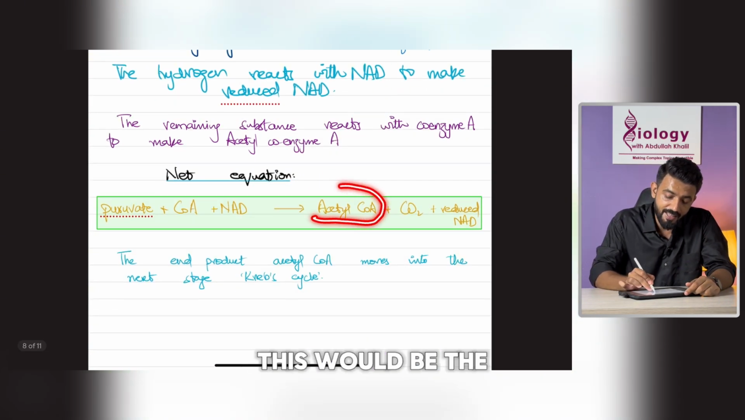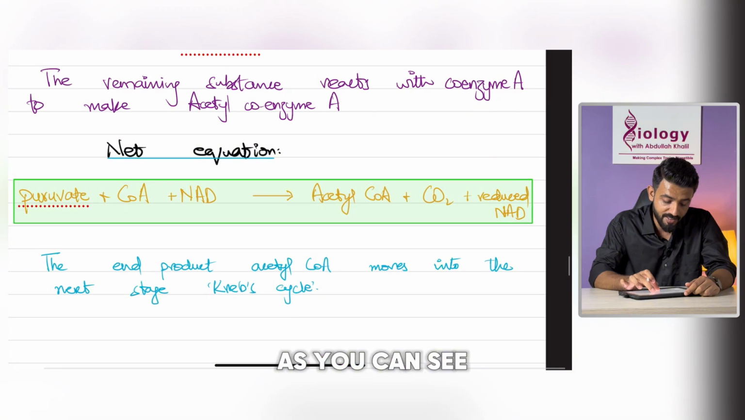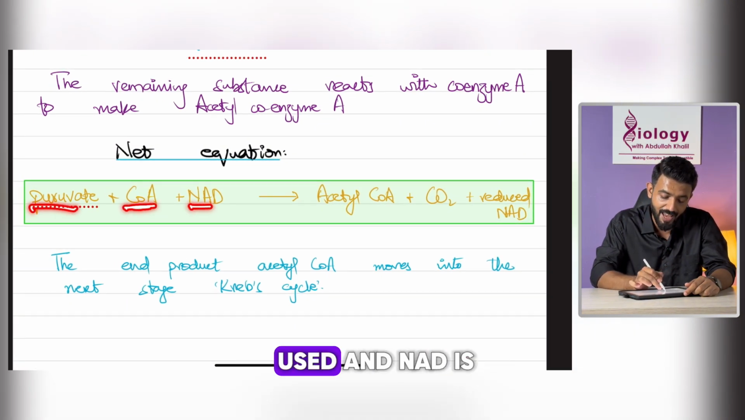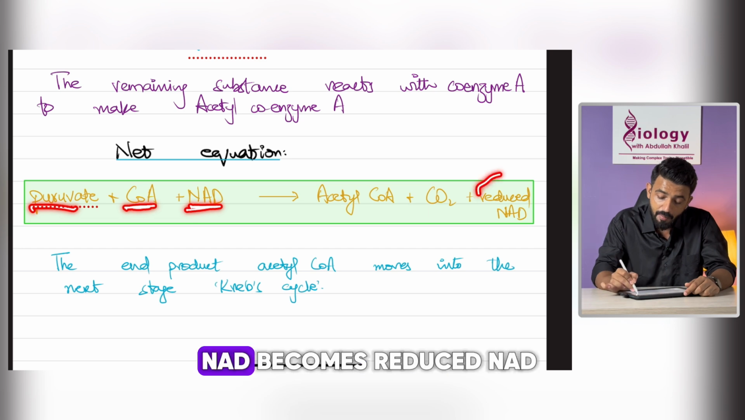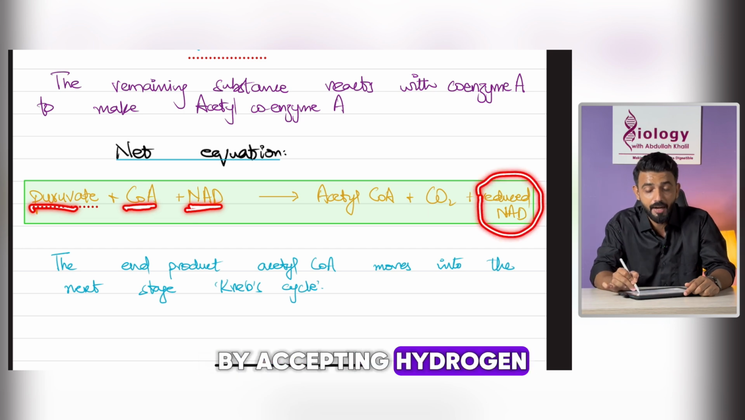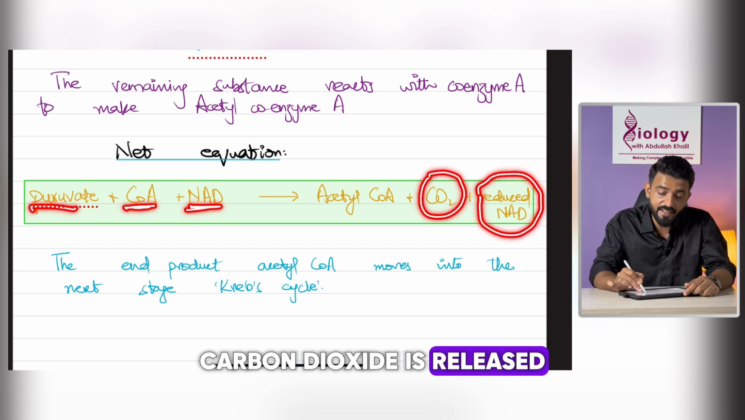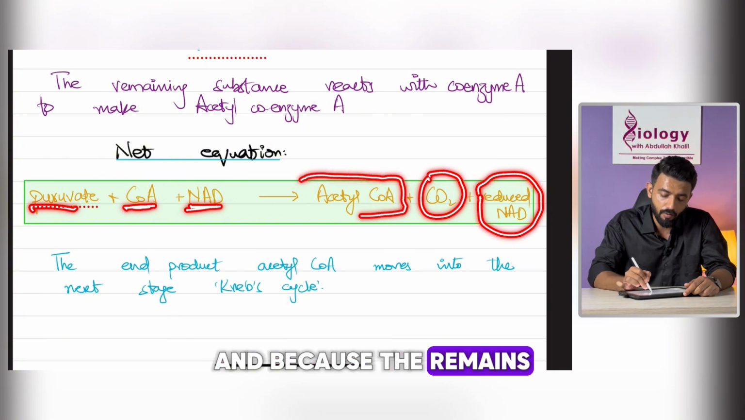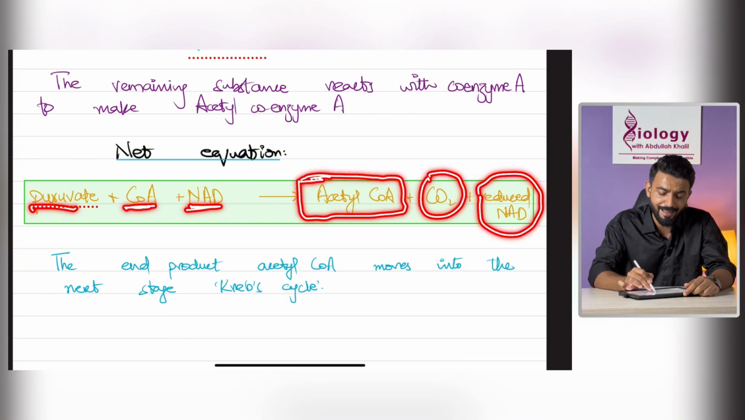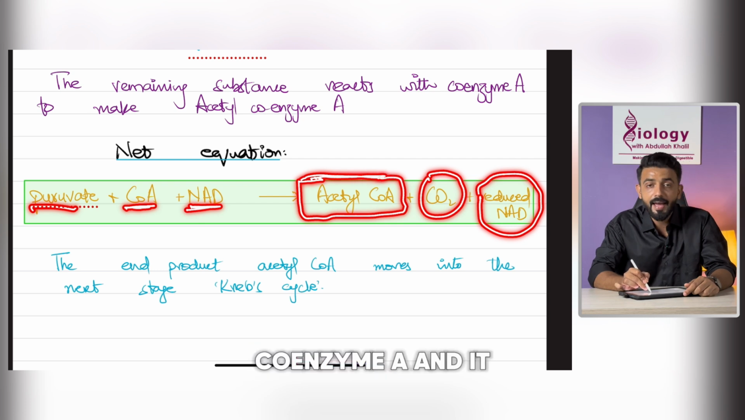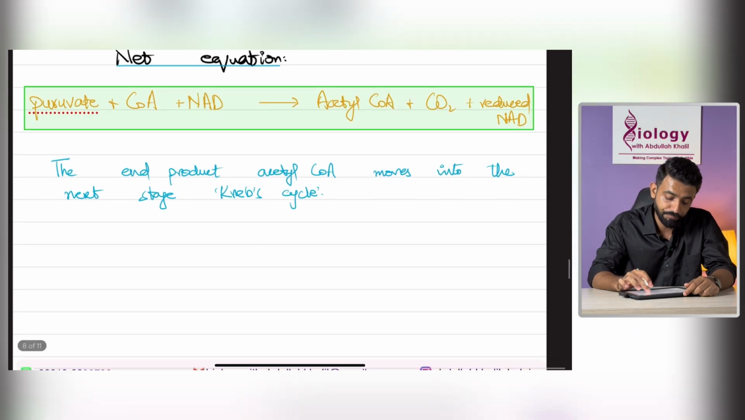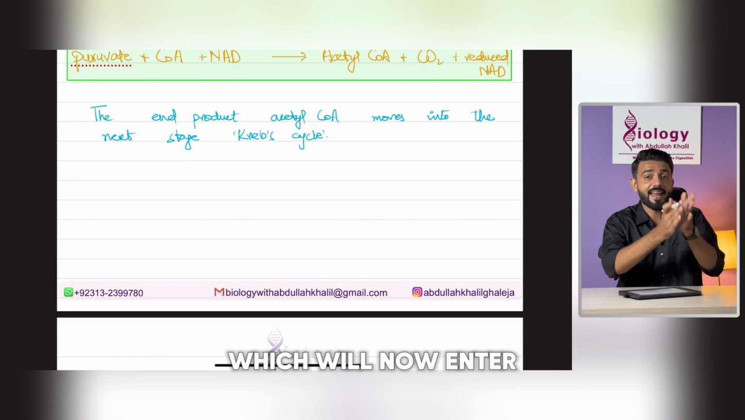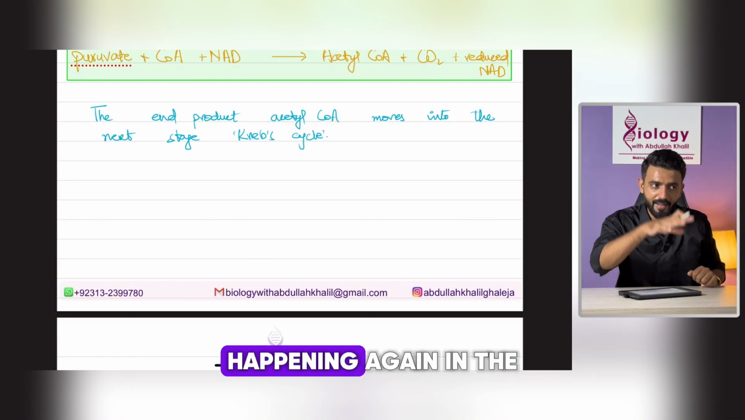So this would be the end product. The net equation, as you can see here: pyruvate is being used, coenzyme A is being used, and NAD is being used. NAD becomes reduced NAD by accepting hydrogen. Carbon dioxide is released by decarboxylation, and the remaining substance will react with coenzyme A and make acetyl coenzyme A. The end product of the link reaction is acetyl coenzyme A, which will now enter the Krebs cycle,